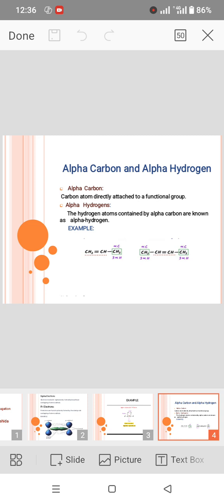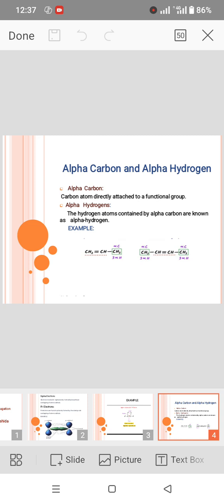Now the second important concept that we must learn is about the alpha carbon and the alpha hydrogens. What is alpha carbon? Why is it called alpha? The alpha carbons are the carbon atoms that are directly attached to a functional group, and the hydrogens that are directly attached to this alpha carbon are known as alpha hydrogens. In the first example, I have an alpha carbon, the carbon atom directly attached to the carbon containing the double bond as a functional group, and this alpha carbon has 3 alpha hydrogens.